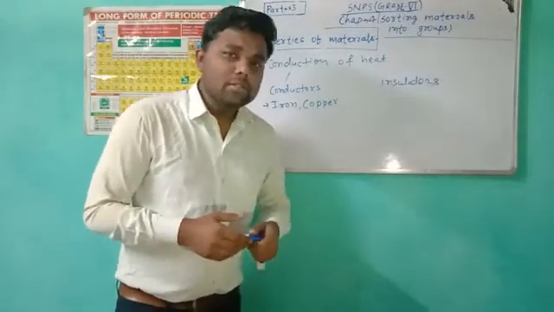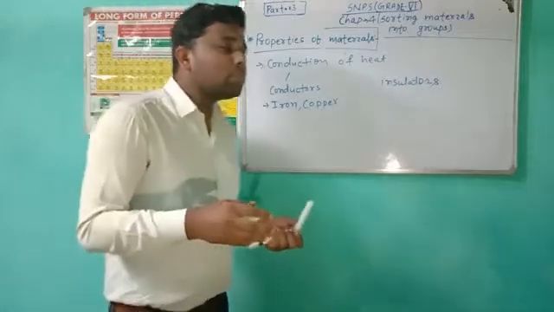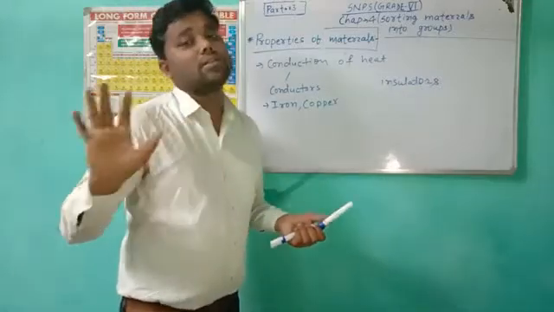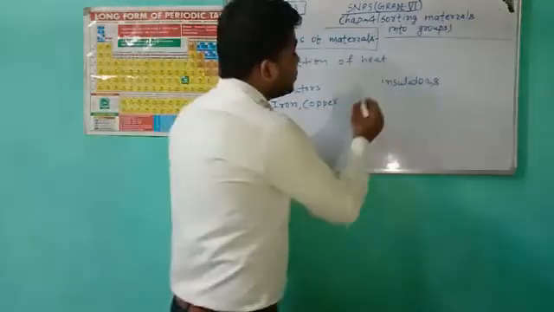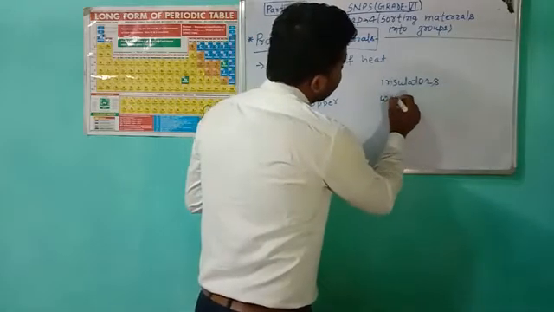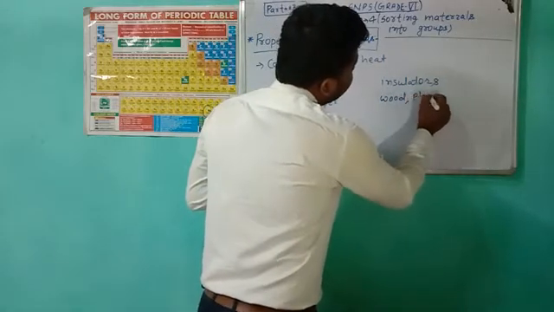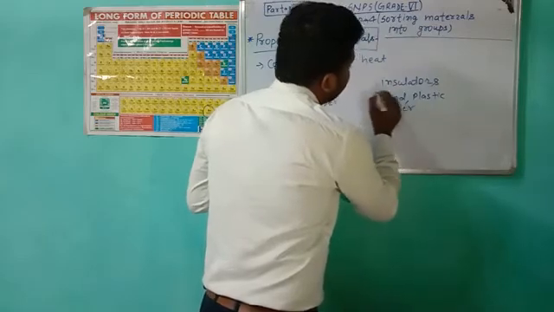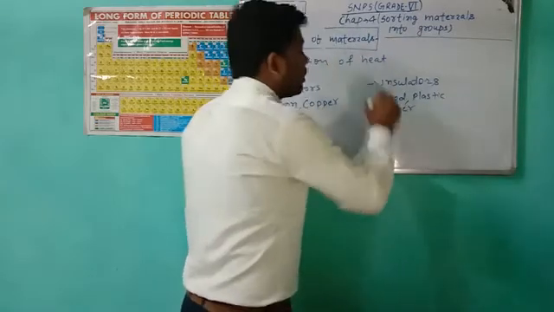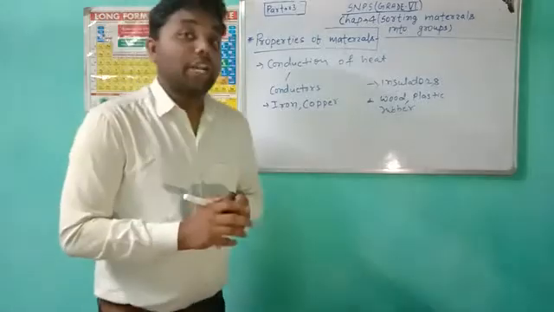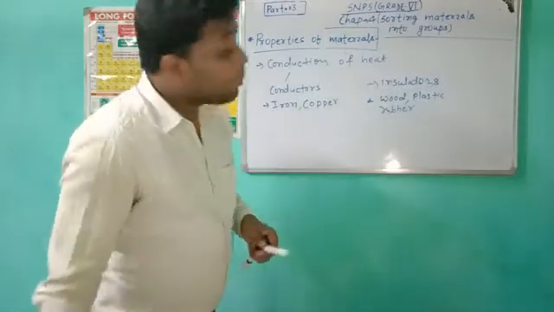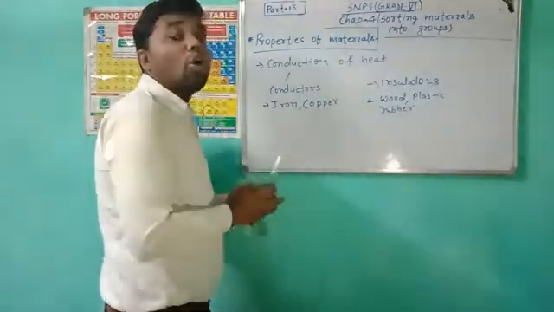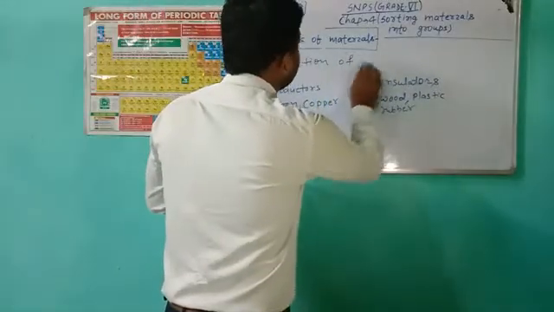The materials through which heat cannot pass are called insulators, in which wood, plastic, and rubber are considered as insulators.